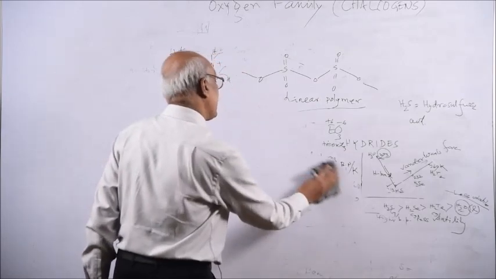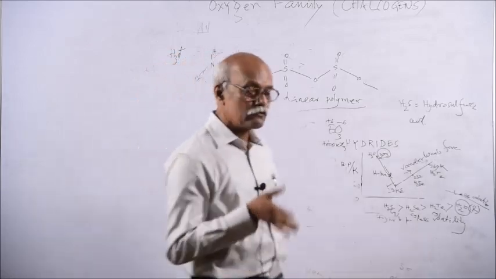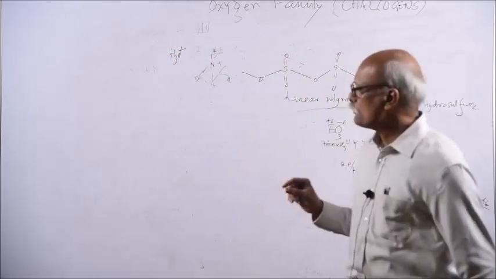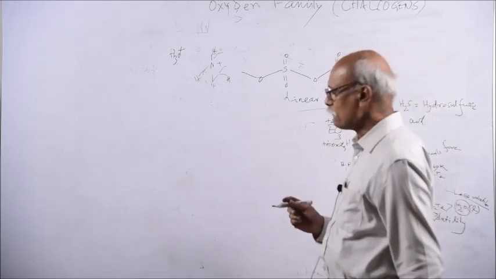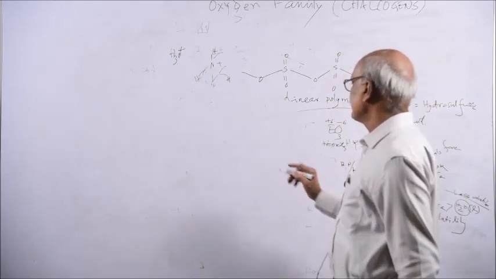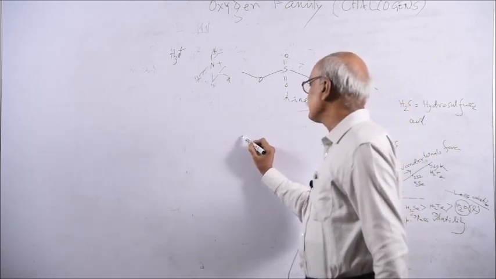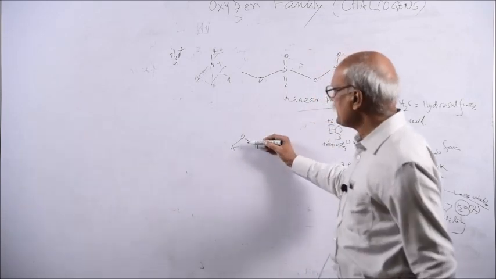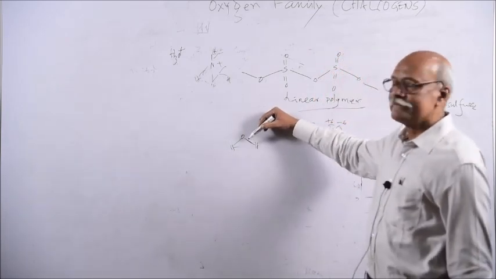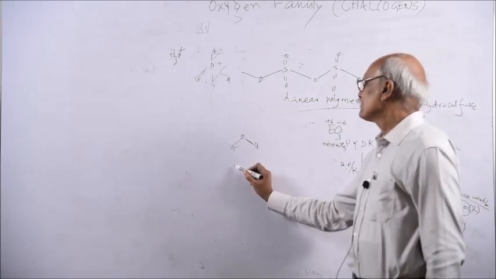Stability also you can explain like this. Between water and H2S, if I ask you which one is more stable, water is more stable. That greater stability is due to the greater bond dissociation energy of the OH bond. The OH bond is shorter, so more energy is needed to dissociate it. As more energy is needed, it is more stable.